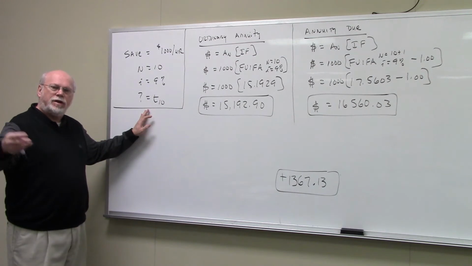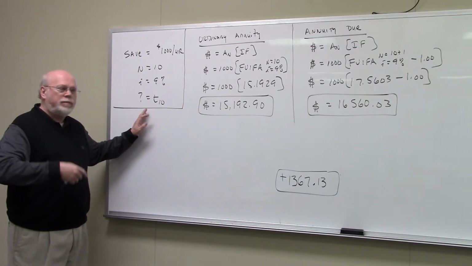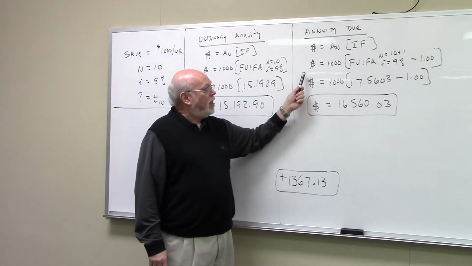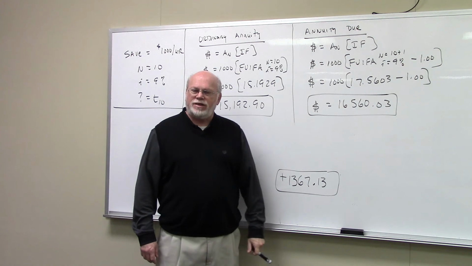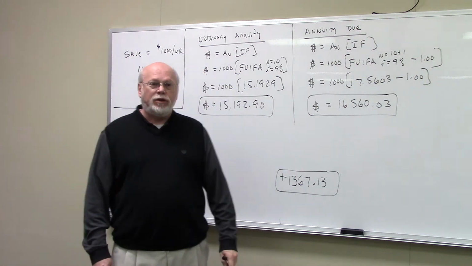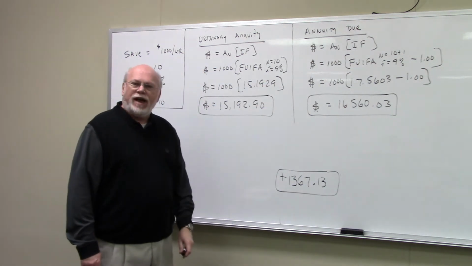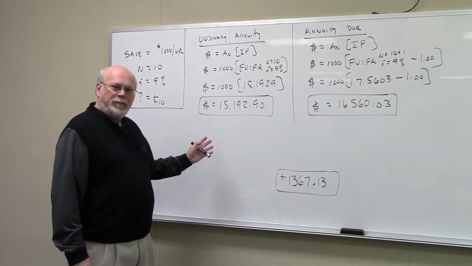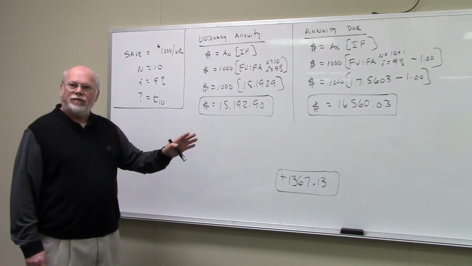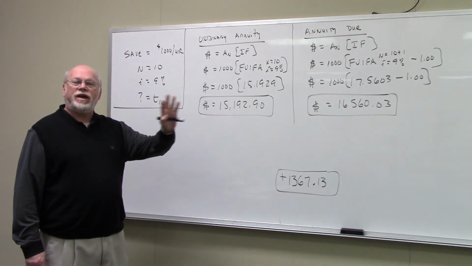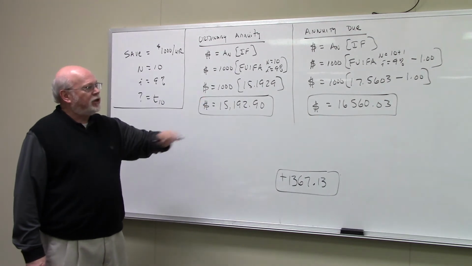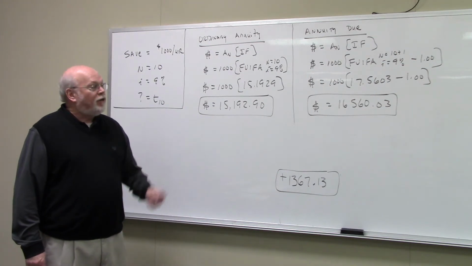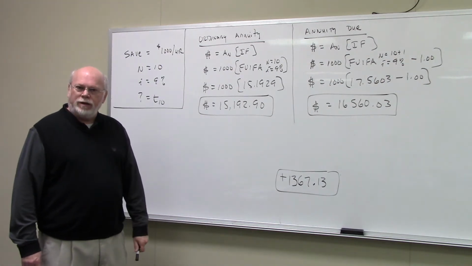at the end of every year, but rather at the beginning of every year, then again, we'd write down our general equation. We're going to use our FVIFA in this case, the big dollar amount still at the end of the annuity stream, and we look up our FVIFA now with n equal to t plus 1. So we made 10 payments, we look up 10 plus 1, or 11, so we look up our FVIFA at 11 and 9%, and we get 17.5603.